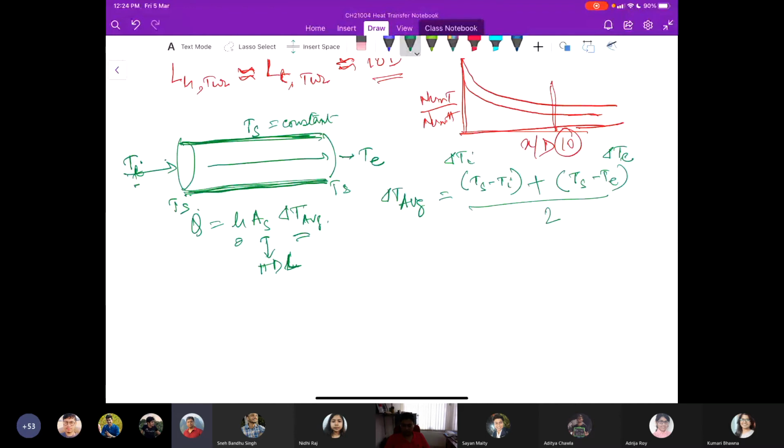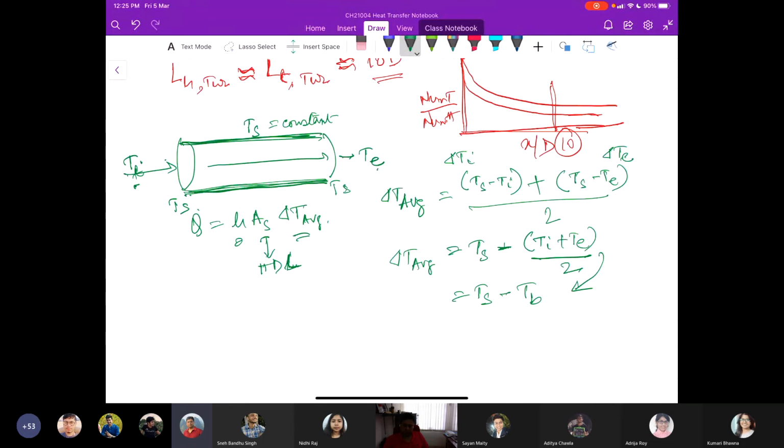Fine. Which means that Ts minus (Ti plus Te) divided by 2 is the del T average. This is further simplified by calling this term the bulk temperature or bulk mean fluid temperature.